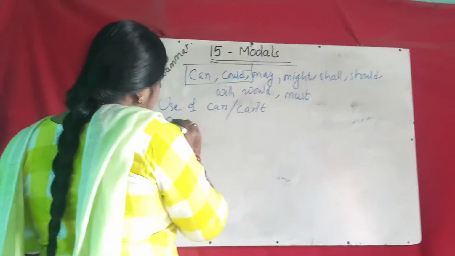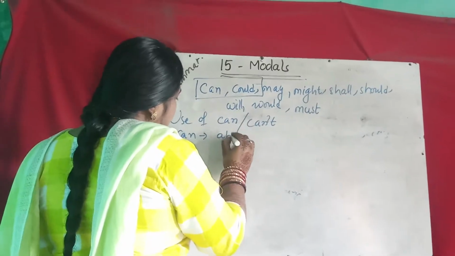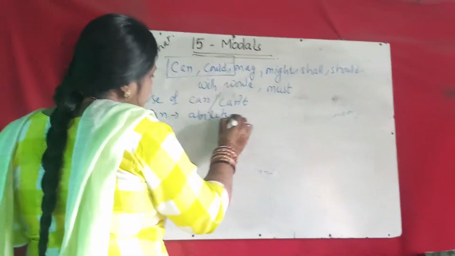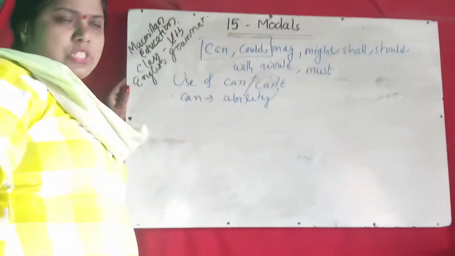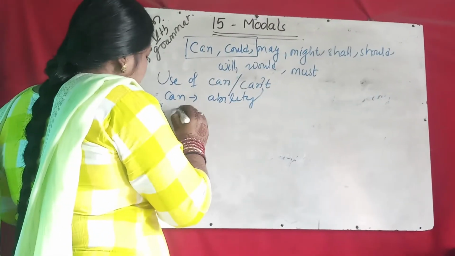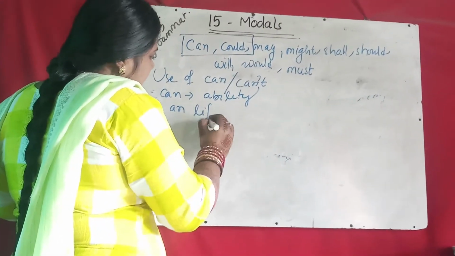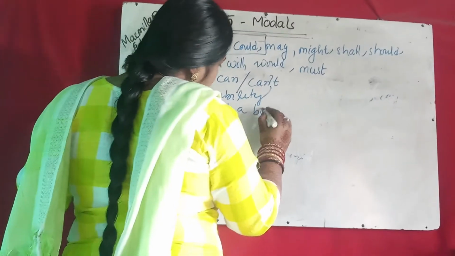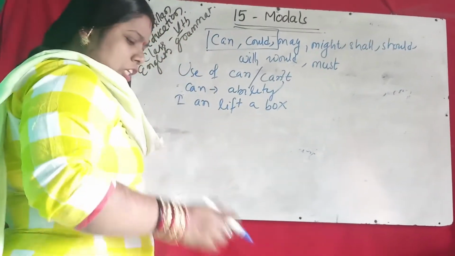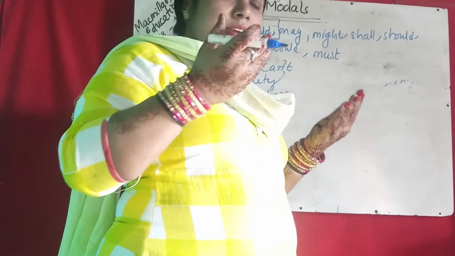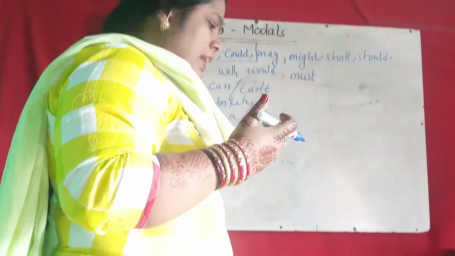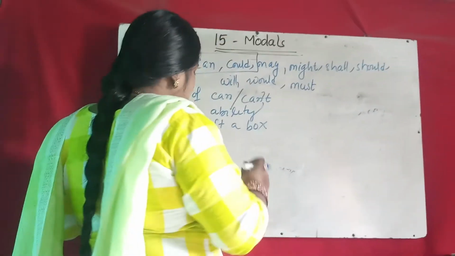Can for ability expresses the ability of a person. Suppose I can lift a box. That means it is my ability to lift the box. So that is called ability.